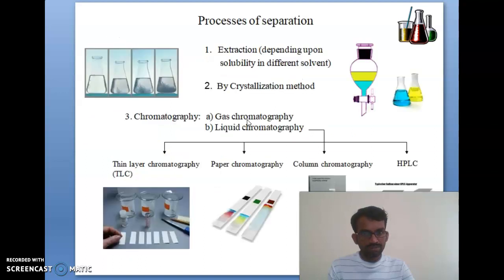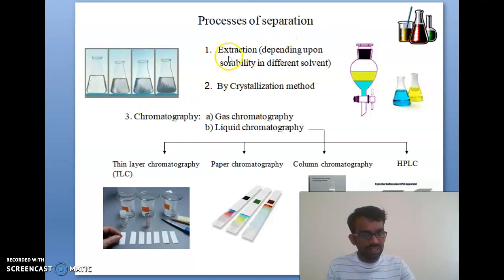So, the process of separation. We have a starting material, and after some time it converts and the color changes. That is the reaction mechanism. Then how do you separate? Suppose you take a mixture of stone and water, mix it, then you can separate it by filtration. Like that, we will discuss the processes of separation in chromatography here.